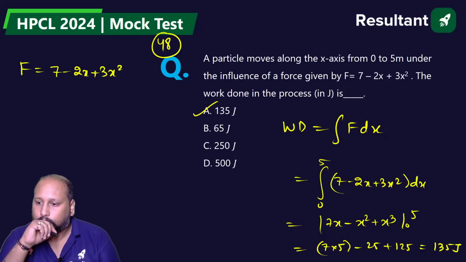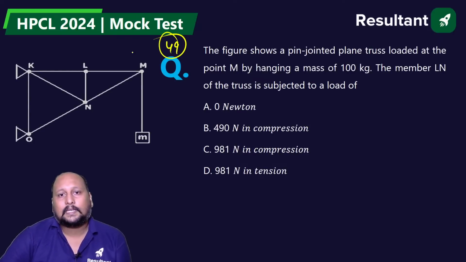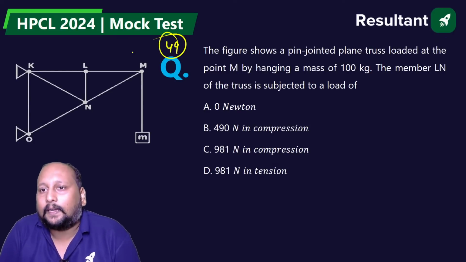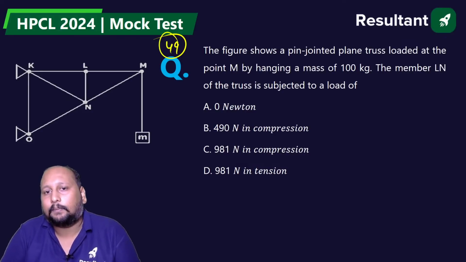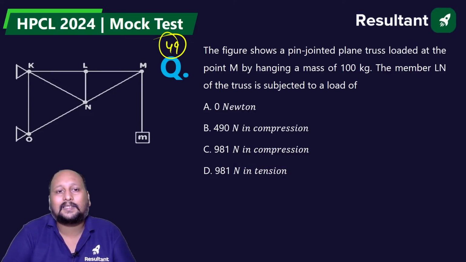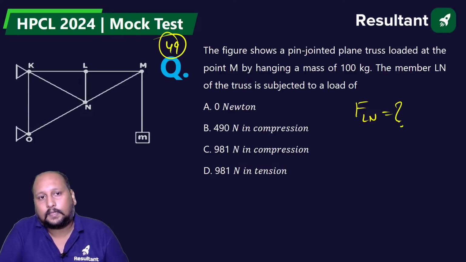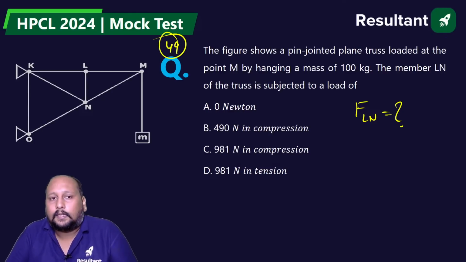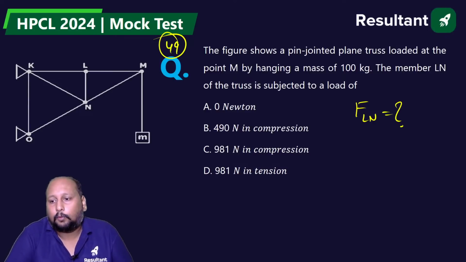Done. Right. Chalo. 49th question. From truss. A figure shows a pin jointed plain truss loaded at point M by hanging mass 100 kg. The member LM of the point is subjected to the load. What is the force exerted in LN? What is the force in LN member? Very easy. See the diagram and tell me. Most easiest question for today's session.